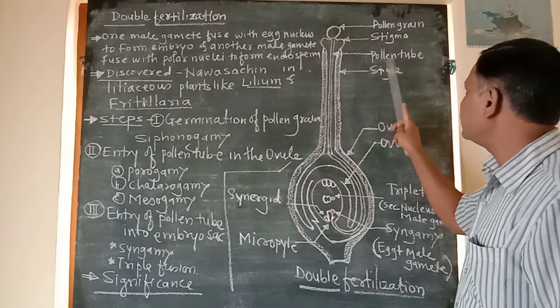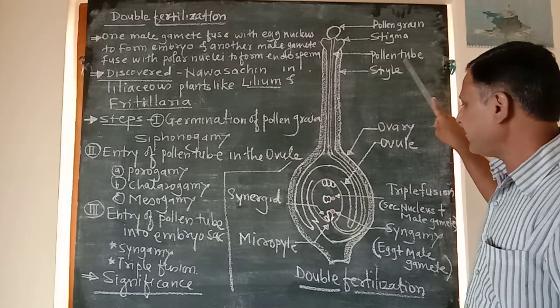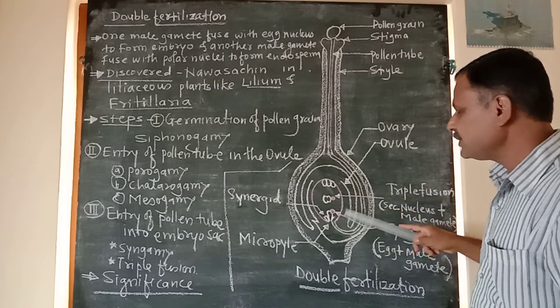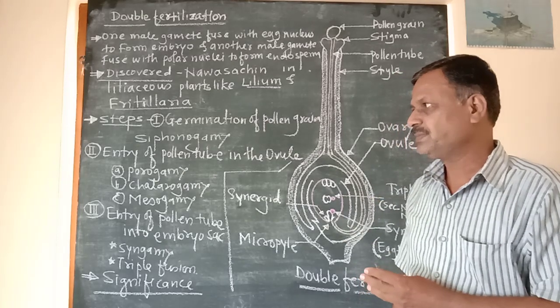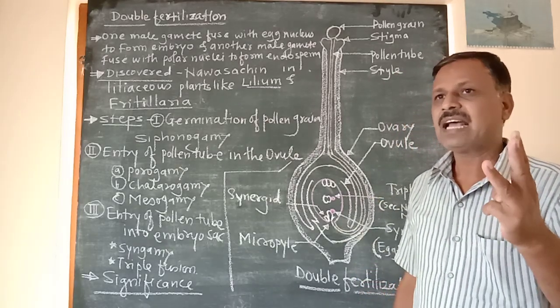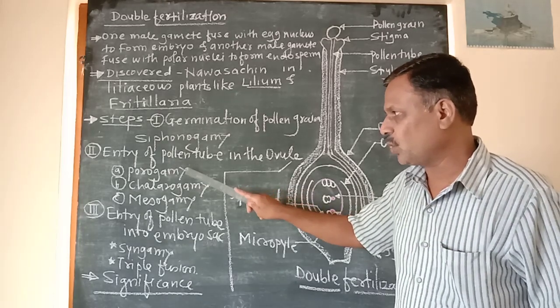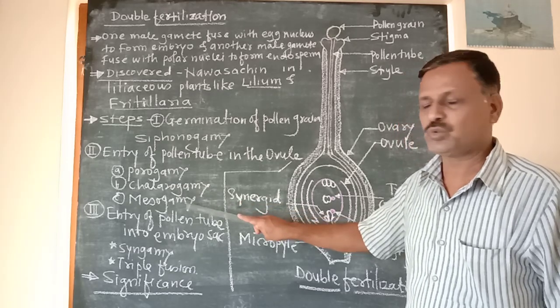This pollen tube then enters into the ovule by different ways, and these ways are three, that is porogamy, chalazogamy, and mesogamy.